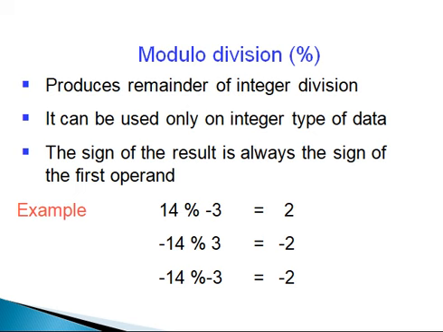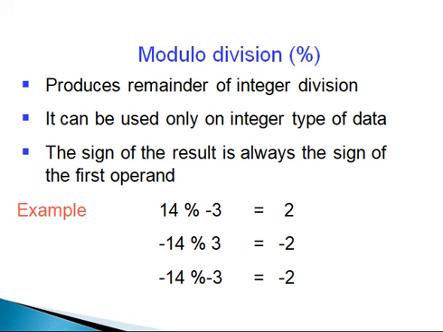So the modulo division produces the remainder of integer division. Second, it can be used only on integer type of data, not for floating point data. The sign of the result is always the sign of the first operand only. Here are some examples. 14 modulo minus 3 returns the remainder 2. The sign of the first operand is positive, so the result is positive 2.